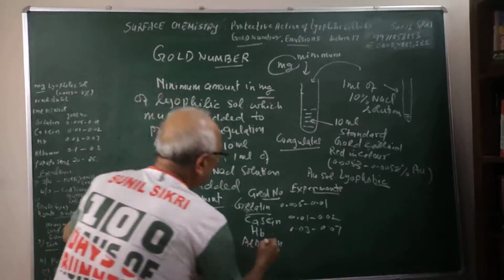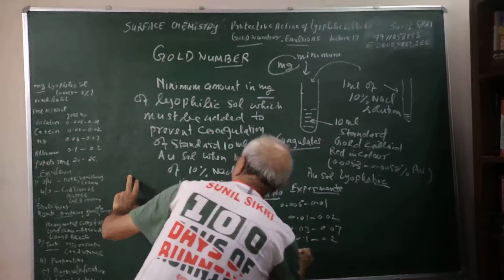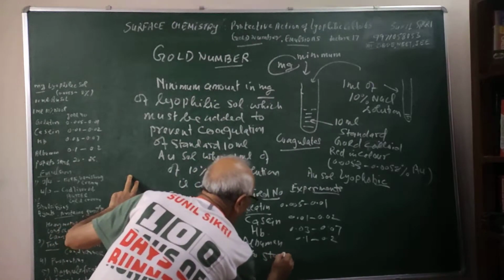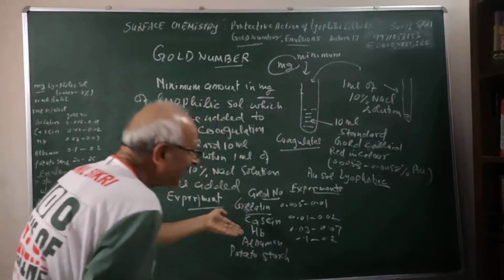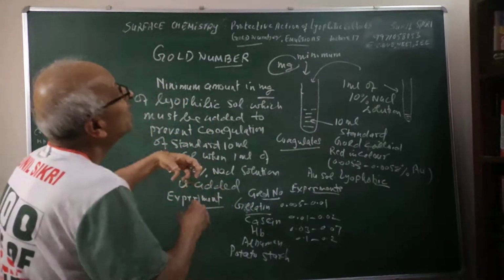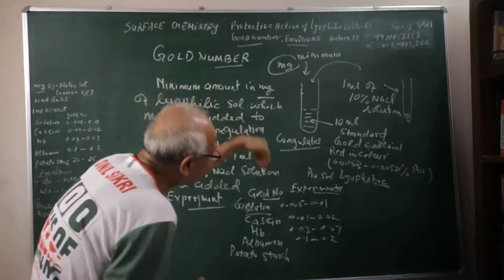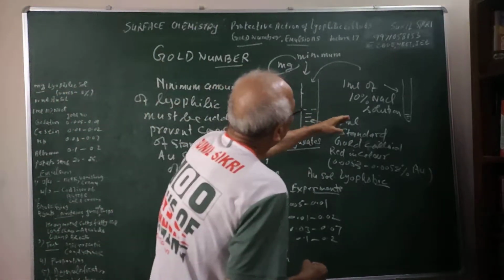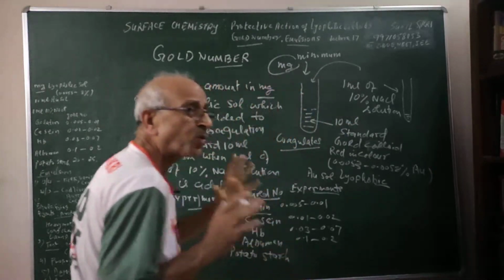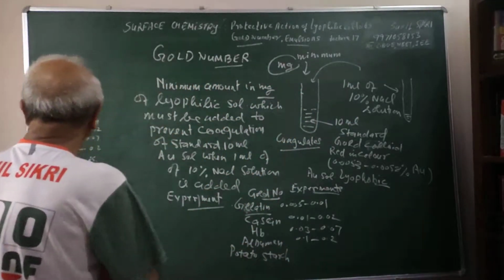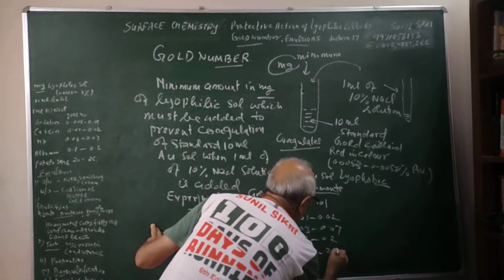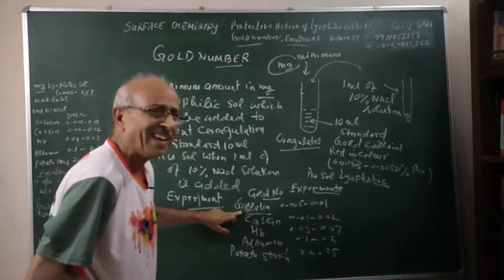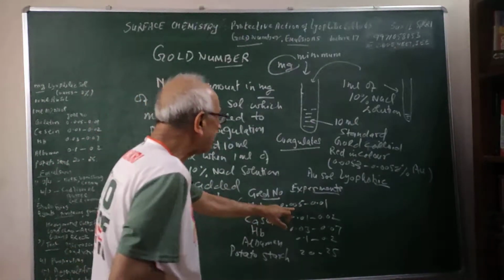So this value was found to be 0.1 to 0.2. These are experimentally determined values. Potato starch. These are lyophilic colloids or lyophilic salts which are added to the gold salt when 10% NaCl 1 milliliter is added to stop the coagulation. Potato starch was 20 to 25 gold number. So as you can see, the best protection is given by the gelatin because it has the lowest gold number.